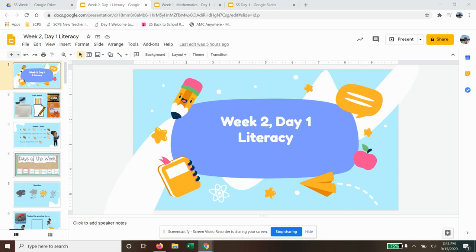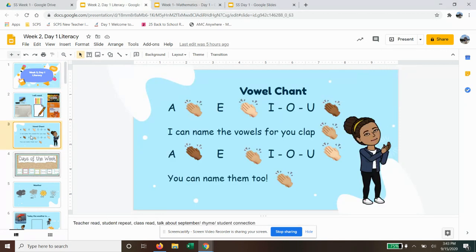This is what we talked about during literacy on September 15th, 2020. We started by practicing the vowel chant: A, E, I, O, U. I can name the vowels for you: A, E, I, O, U. You can name them too.